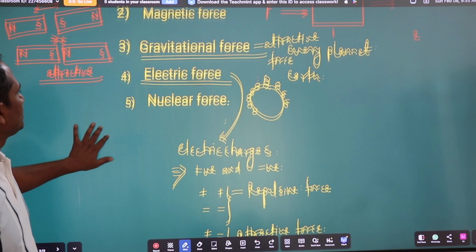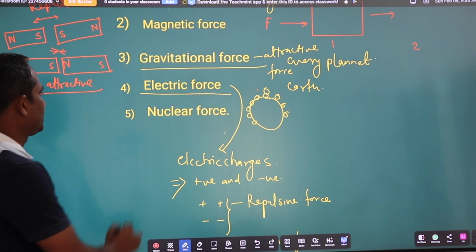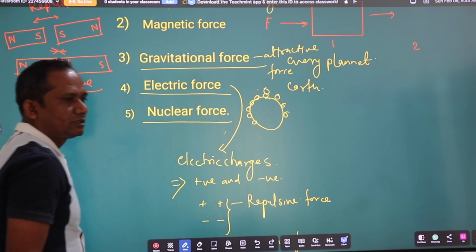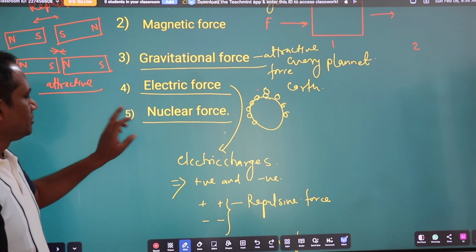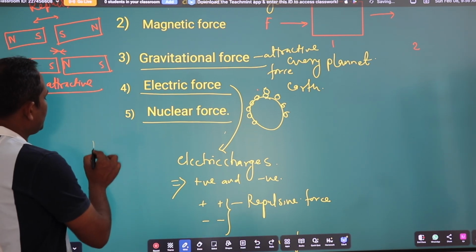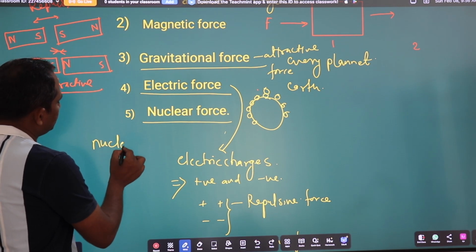Okay. Now the last and important force is the nuclear force. This nuclear force exists inside the nucleus of an atom.